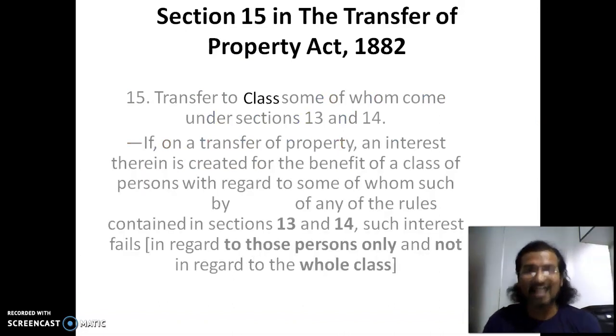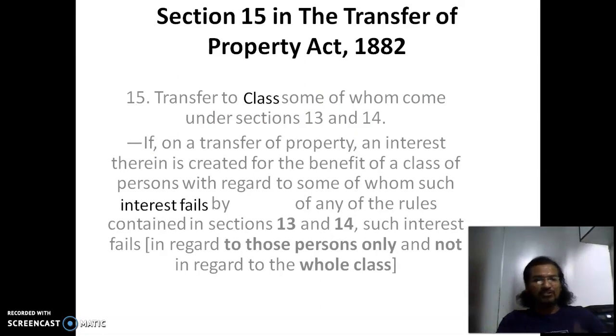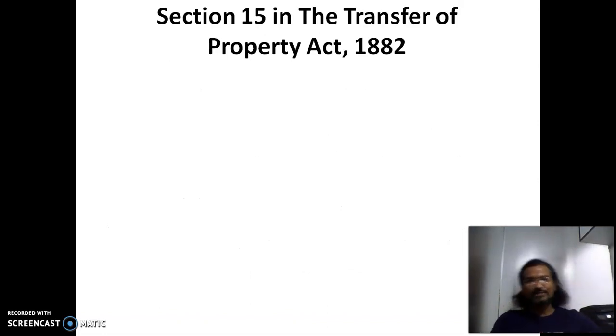So let's go to section 15, which speaks of a new word, that is the class. What is this class? So we'll understand what is this class. And other watchwords are interest fails, and that is the reason which shall be contained in 13 and 14. So let's understand class before we again understand this section in detail.